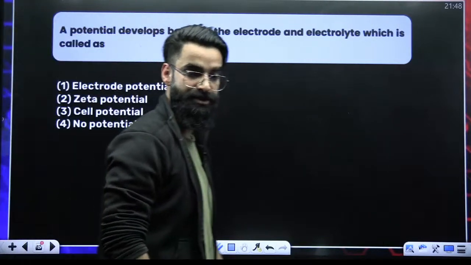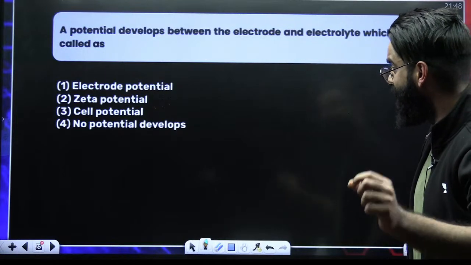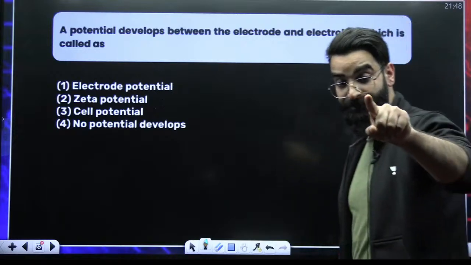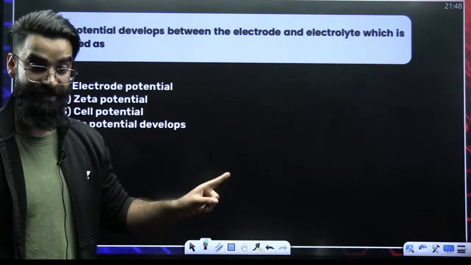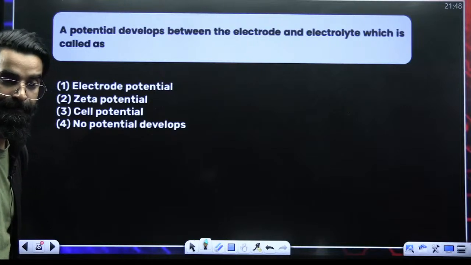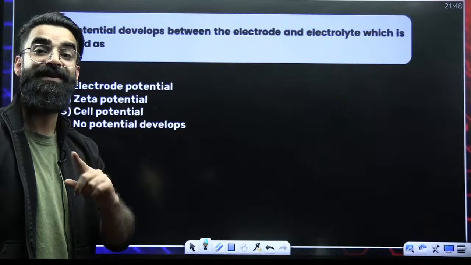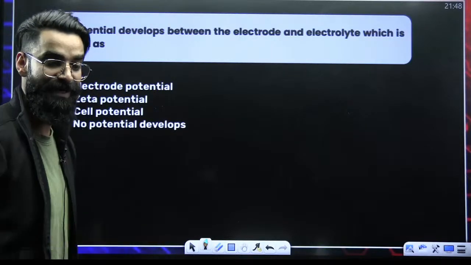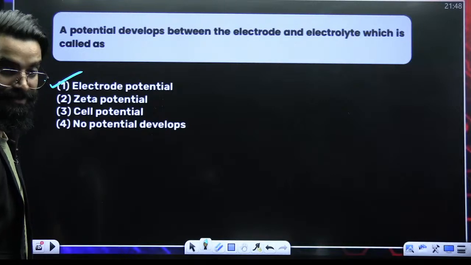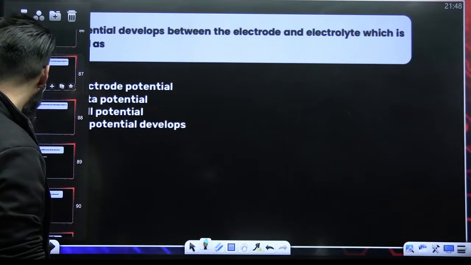Now tell me the answer of this question. The potential developed between the electrode and the electrolyte. Now you should answer this question properly. There should be no mistake here. I'm looking at your chats. The potential difference that gets created between rod and the solution. What do you call that potential difference as? Electrode potential. Right? Electrode potential. Amazing, guys.